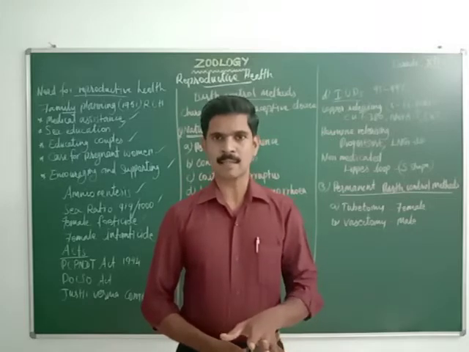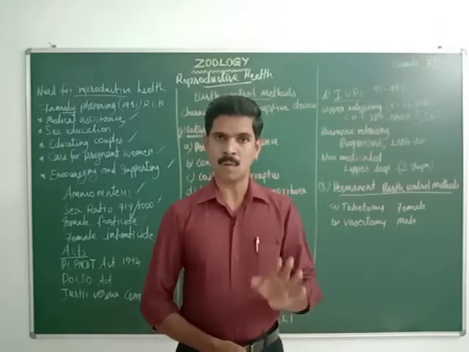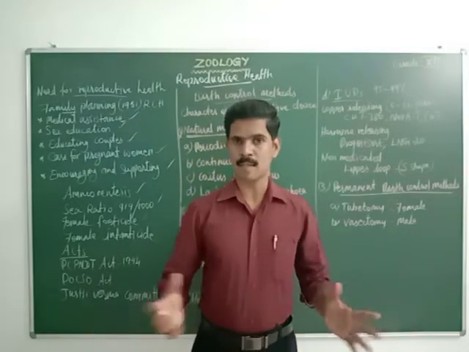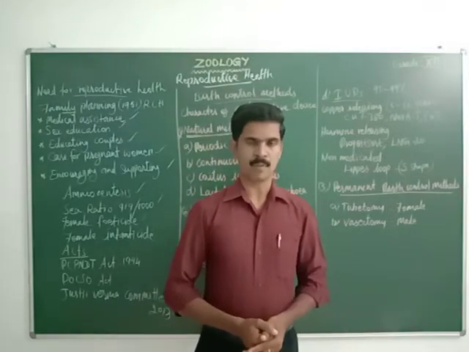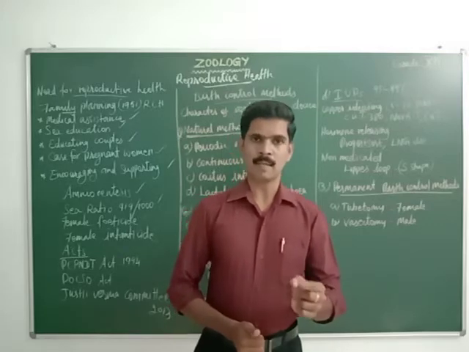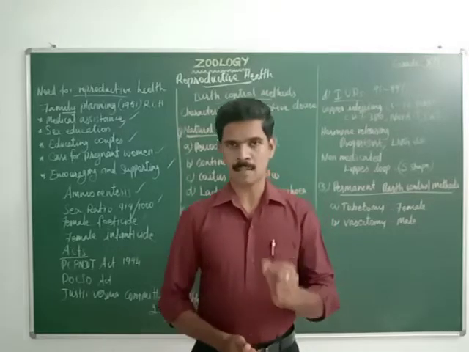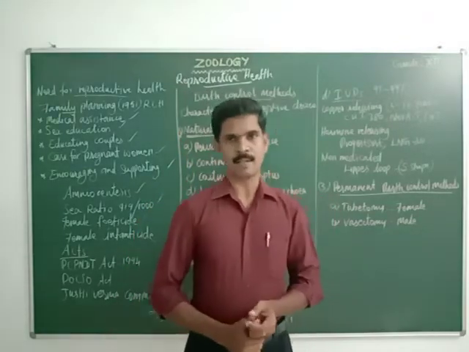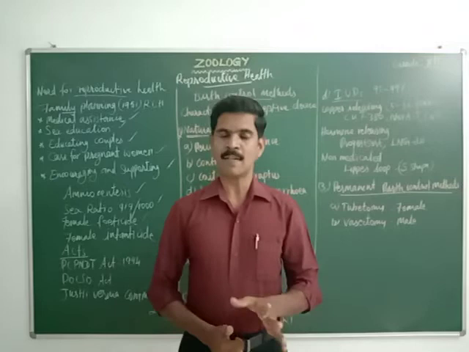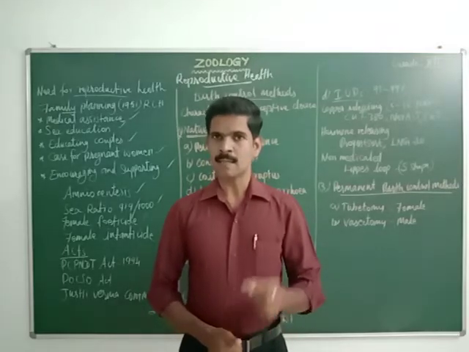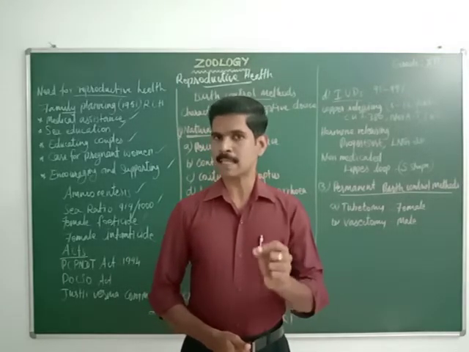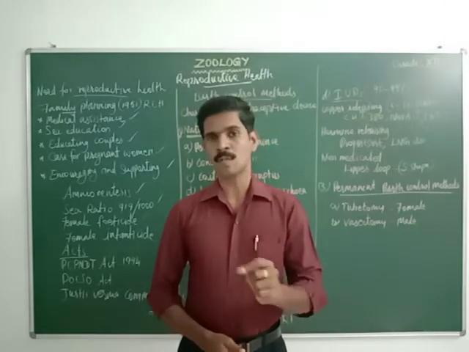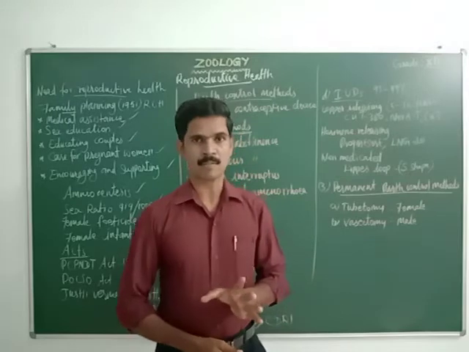And the next character is that it is easily available in the local market with fewer side effects. It should not give more side effects. Okay, dear students, let me repeat all the characters of the contraceptive device. The first is that it should be user friendly. Second, easily available in the local market. Third, it should not interfere in the sexual activities. And the last one, it should not give more side effects. Very few side effects only it can give.